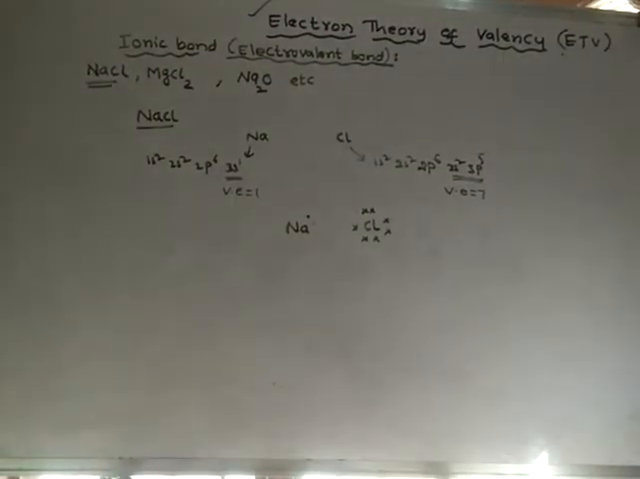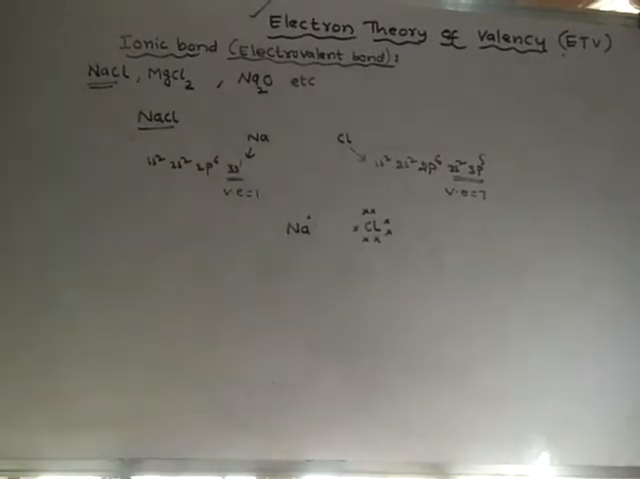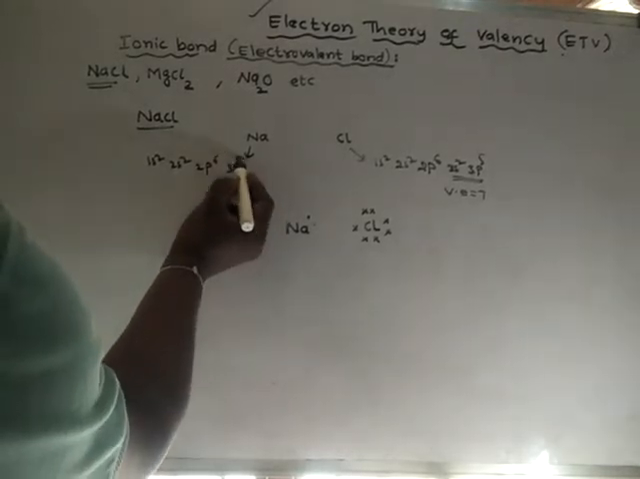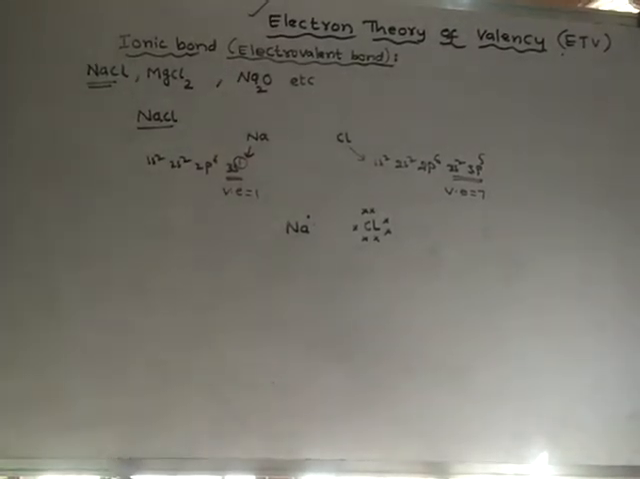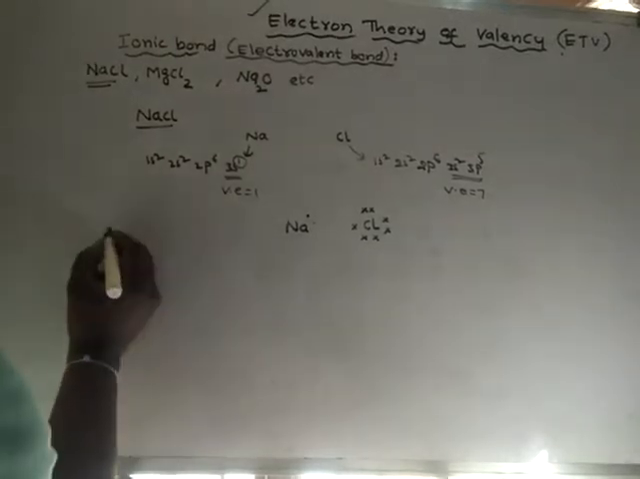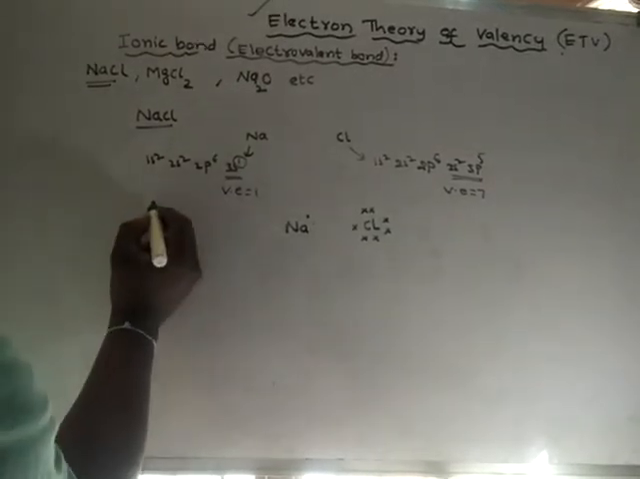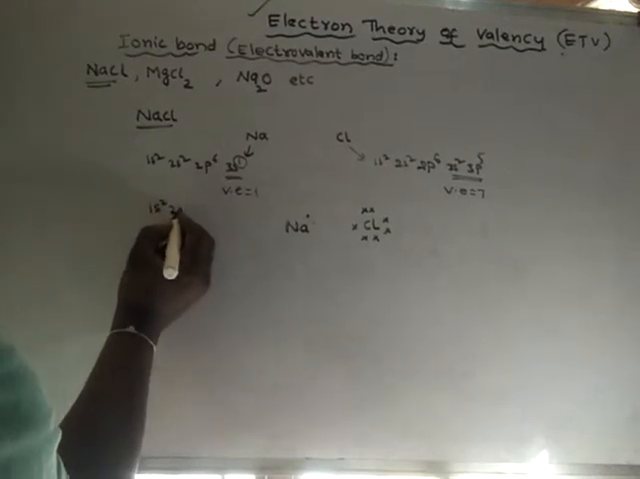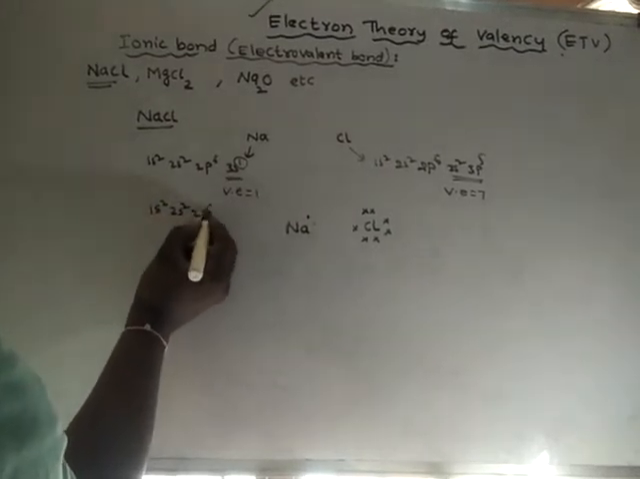So in that case, what do they do? See, sodium atom, in order to get stability, has to lose this electron. If sodium atom loses this electron, then what happens? Now the new configuration after losing that electron will be like this, 2p6.